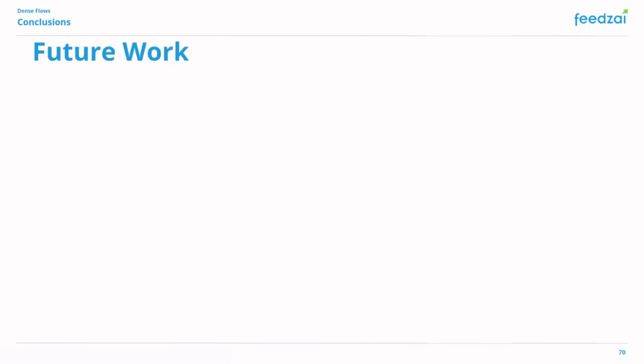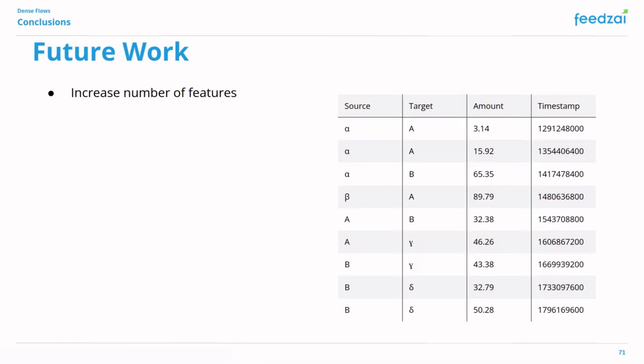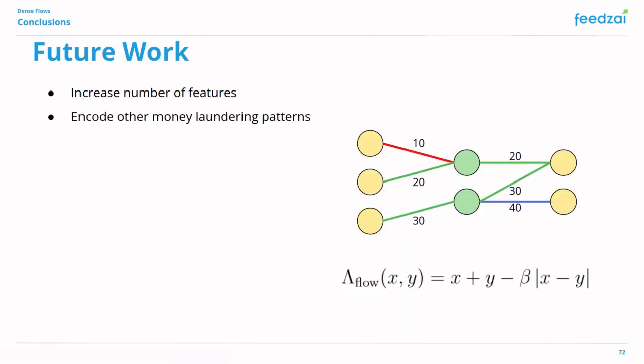From everything we did so far, there are several changes that we can explore in the future. For example, right now we are just using a very small number of features, and we know analysts use much more in order to decide if some activities are suspicious or not. For example, the country of origin or destination of the transaction. We can also change the money flow objective to encode other money laundering patterns. So far we only explored one specific pattern, which is the money flow, but there are several others that we can try.